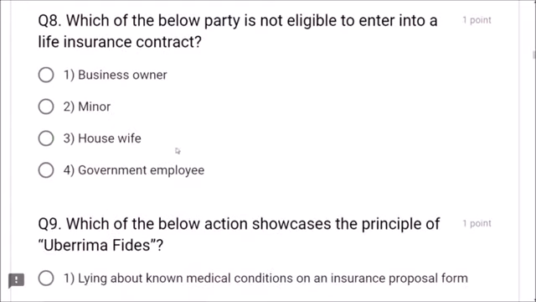Next, question number 8. Which of the below party is not eligible to enter into a life insurance contract? To enter into any life insurance contract, one must complete 18 years of age. That means a minor cannot enter into this contract. Option 2 is the correct answer, friends. Business owner, yes, he can. Housewife, yes, she can. Government employee, yes, he or she can. But a minor cannot enter into an insurance contract because 18 years is mandatory to take insurance. Option 2 is correct, friends.